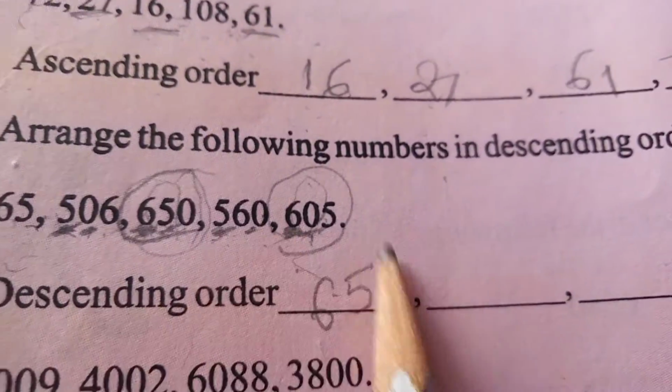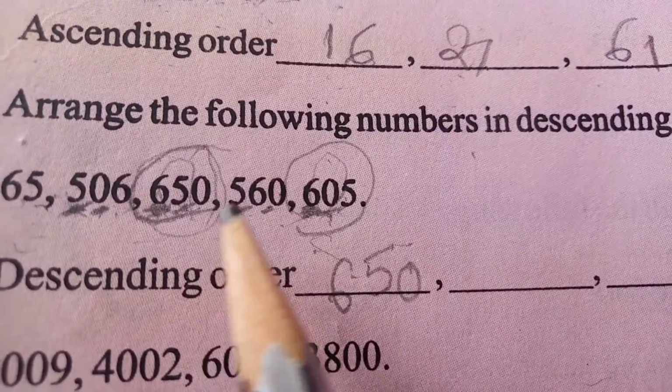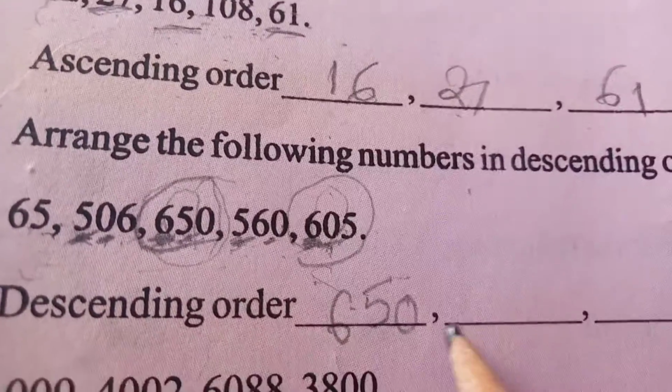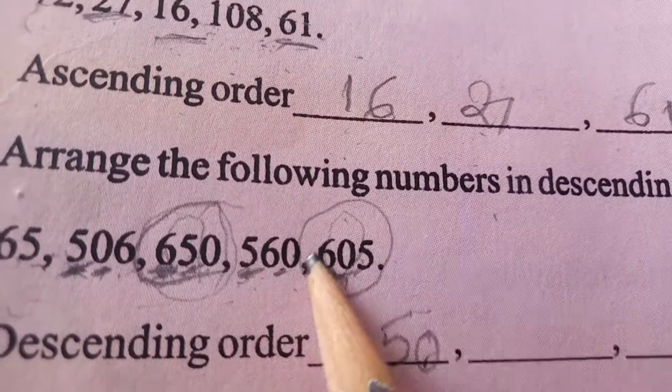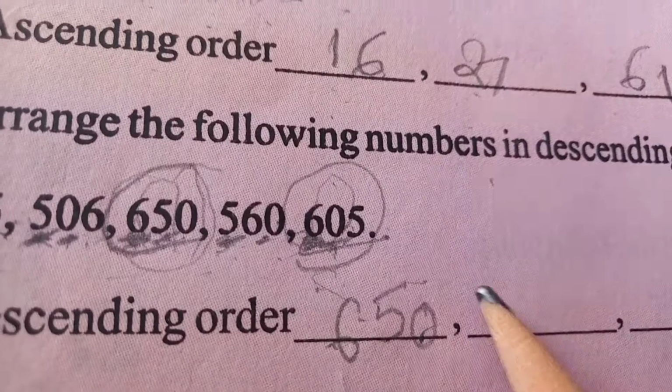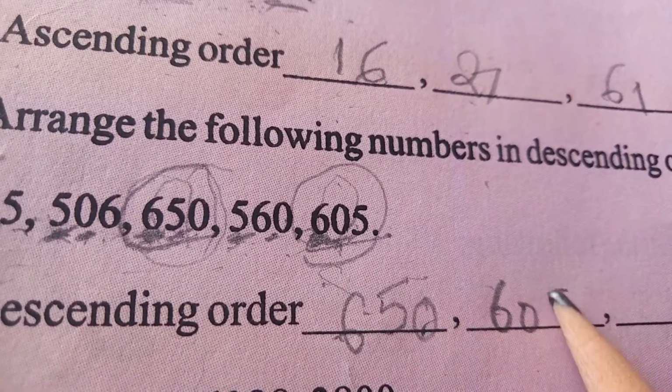Yes, in these numbers, which number is a little less than 650? 605 is just less than 650. Next, which number is a little less than 605? Which is the next smaller number? Yes, 560. 560 is a little less than 605.